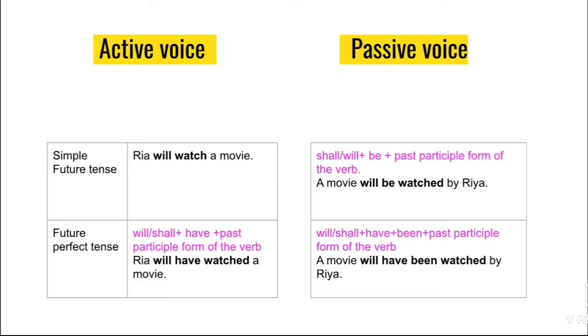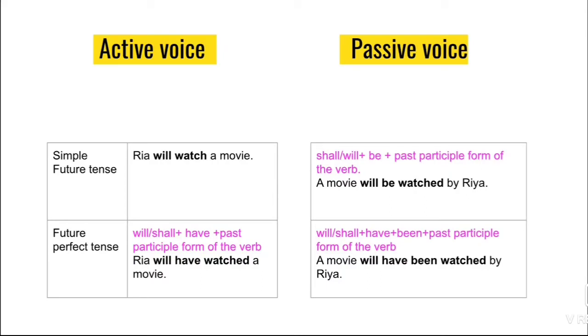So in passive voice, what all changes do we need to keep in mind? Shall or will plus be plus past participle form of the verb. A movie will be watched by Riya. Will plus be. Will be watched by Riya. So we cannot express future continuous tense and perfect continuous tenses in passive voice. So we don't have that.